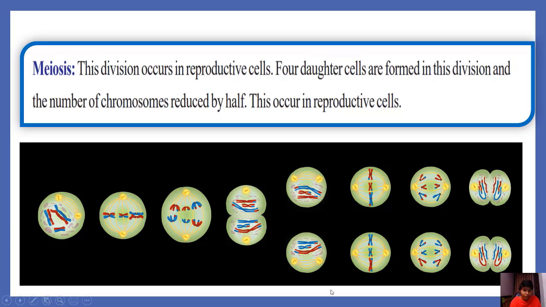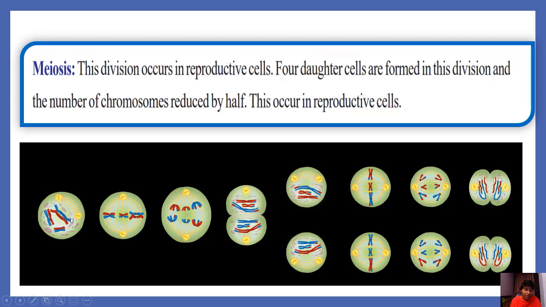Meiosis occurs basically in two different phases, two different divisions. In the first division, what happens? The parent cell divides into two daughter cells. What happens in this division? The chromosome number is not multiplied here. So the chromosomes present in the cell are equally distributed to the daughter cells.